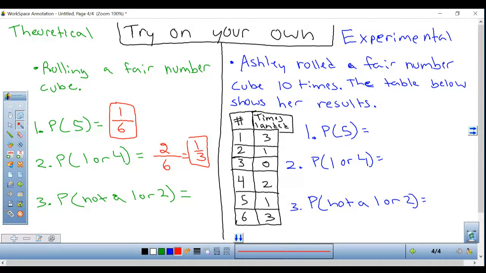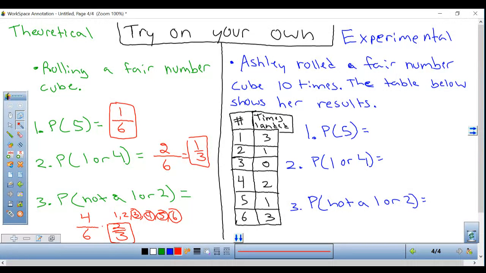Number 3 says the probability of not a 1 or a 2. So my total number of possible outcomes when I roll a die is still 6. How many of them are not a 1 or a 2? Let's list out all the possibilities. I can get a 1, a 2, a 3, a 4, a 5, and a 6. So how many of them are not a 1 or a 2? 2 is not a 1, or so, well, no, 2 is a 2. Can't do that. 3 is not a 1 or a 2, 4 is not a 1 or a 2, 5 is not a 1 or a 2, and 6 is not a 1 or a 2. So 4 of those. So 4 out of 6, which simplifies to 2/3. 2/3 is my answer.